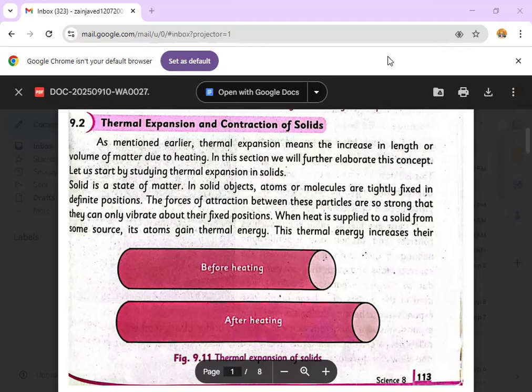And while concluding the sources of heat, we have two types of sources. One is called natural sources, and the other is called artificial sources. In the natural sources, we have dealt with the sun, stars, fossil fuels, wood, and food. And in the artificial category, we have studied electricity as a source of heat or thermal energy.